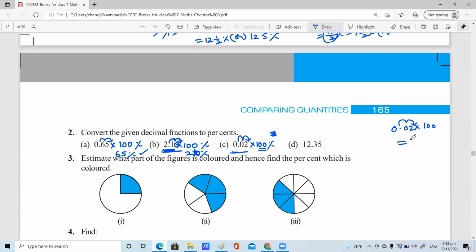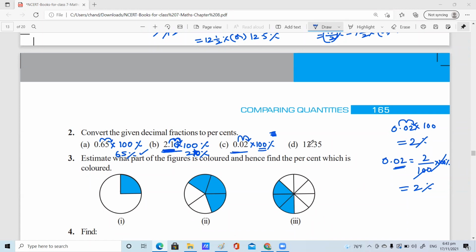2%. If you have any doubt, children, please write it in decimal form. First, the decimal is given, convert it into a fraction. After the point there are 2 places, so you can write it as 2 by 100 multiplied with 100%, which means you just cancel 100, you will get 2%. If you have any doubt like that, convert those decimal numbers into fractions, then multiply with 100% so that you will get the correct answer.